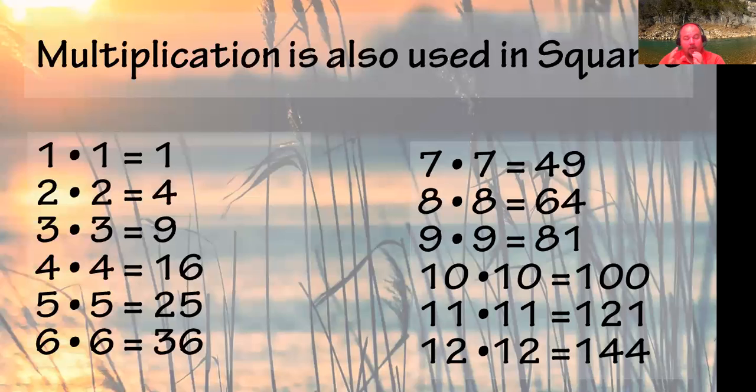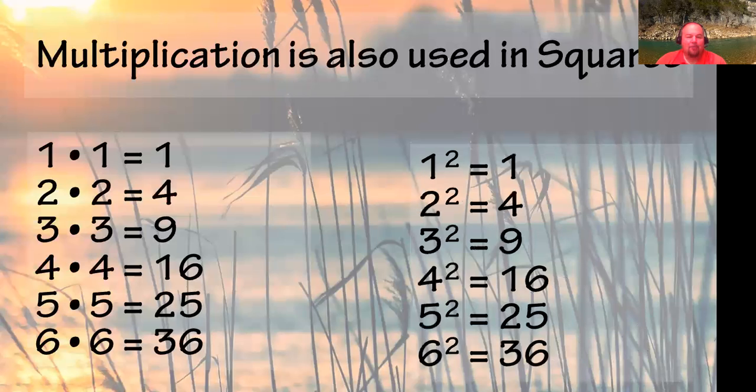It could also be a parenthesis, which we'll talk about in just a little bit as well. But it's important that we see this. And if you see, these are the squares that we're talking about. It's just 1 times 1, 2 times 2, 3 times 3, so forth and so on, all the way down through 12. And again, like last week, in the previous lesson, you could show that same thing.